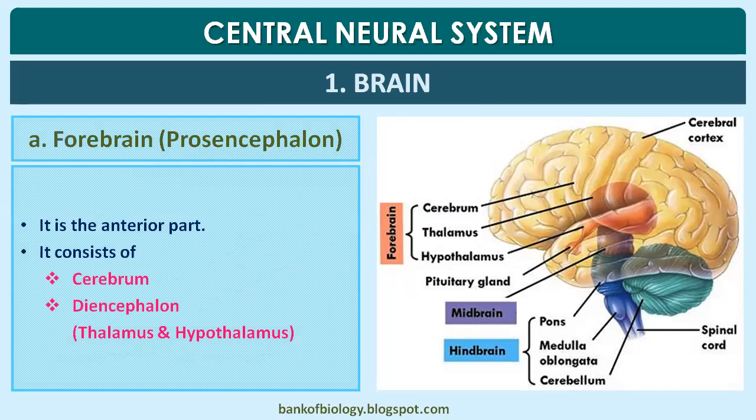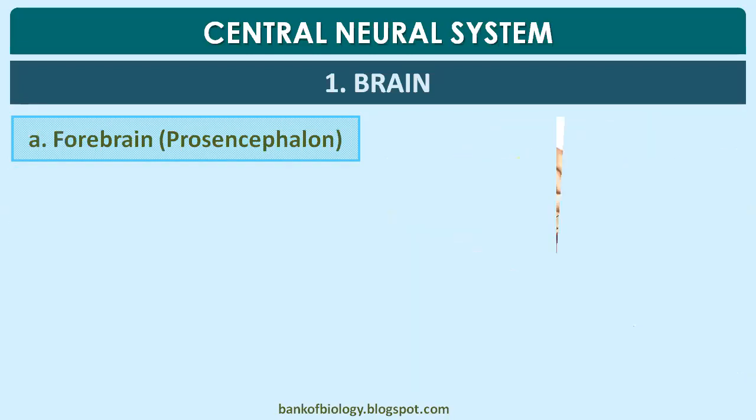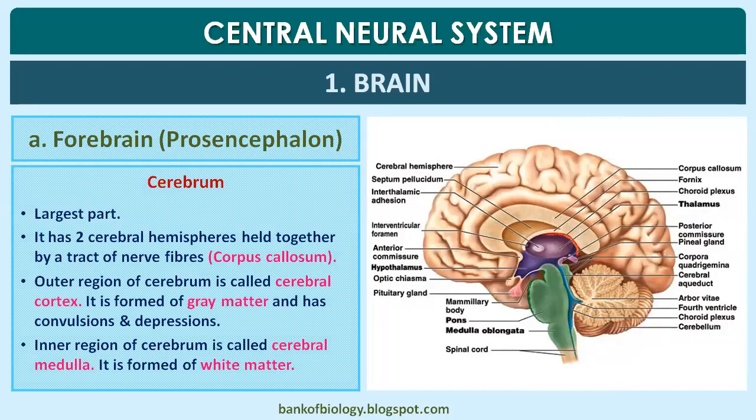The cerebrum, this total area, is the cerebrum that we see in many diagrams. It is actually the largest part, and it contains two halves, which we call cerebral hemispheres. The cerebral hemispheres are held together by a tract of nerve fiber. What do you call this tract of nerve fiber? Corpus callosum.